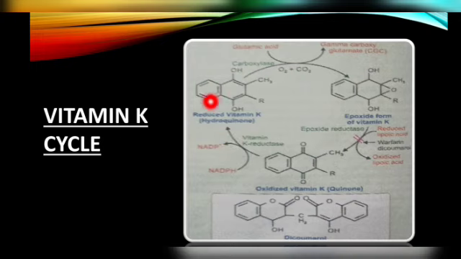This reduced vitamin K is required for the reaction. The vitamin K dependent carboxylase enzyme needs four different components: CO2, O2, NADPH, and reduced vitamin K. Actually they have mentioned them together here. So with the reduced vitamin K, it converts the glutamic acid into gamma carboxyglutamic acid. Okay, in this reaction coagulation occurs.